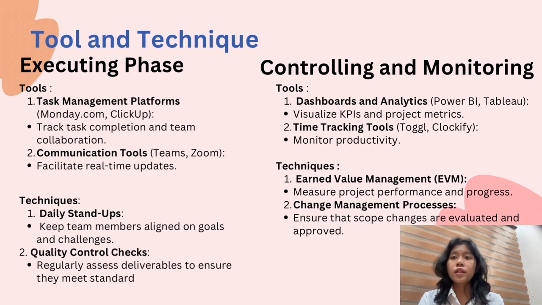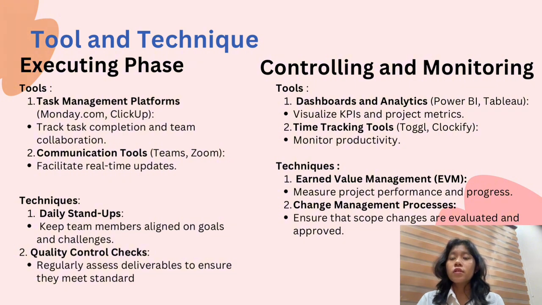So the next one is the executing phase, where the tools we use are task management platforms like Monday.com and ClickUp to track task completion and team collaboration. And then the communication tools, which are Teams and Zoom, to facilitate real-time updates among them. The technique is the daily stand-up, which keeps the team aligned with all the goals and challenges that happen in the project. And then the quality control checks, which regularly assess deliverables to ensure they meet the standards.